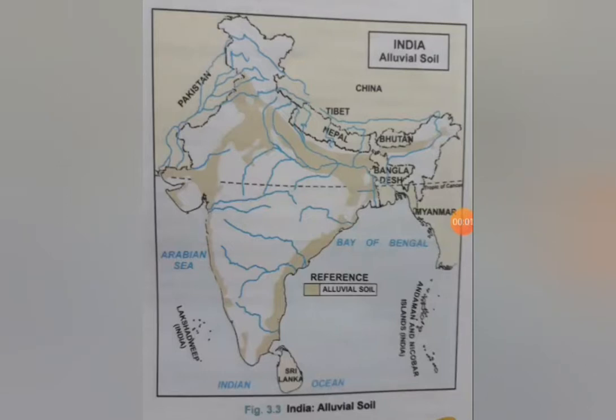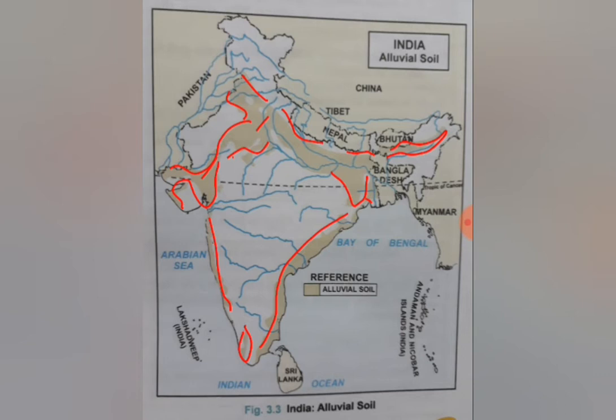So now you can see where alluvial soil is present. These are the coastal plains. Here it is present. Here it is present. This is alluvial soil. And this region, you can see the rivers are bringing them. So this region is having Gujarat. This is having Punjab also. Uttar Pradesh, Uttarakhand is there. Odisha, Bihar, West Bengal. Some part of Assam is also covered. This delta, Sundarbans delta. So this way you have to remember the names, and this shading also.